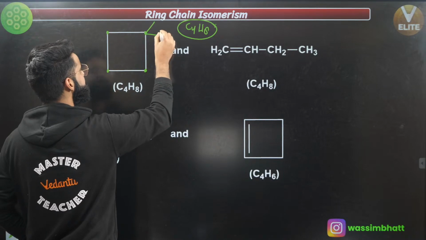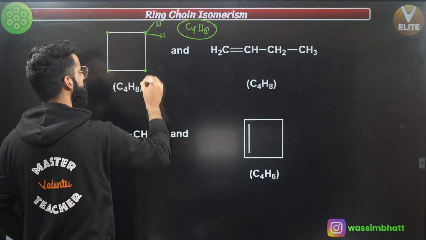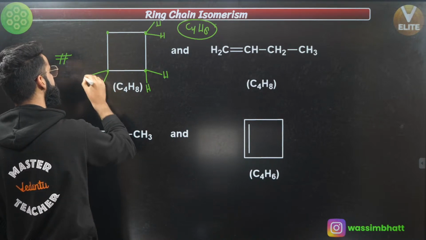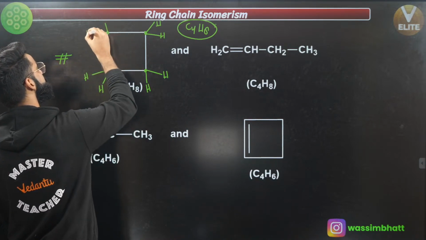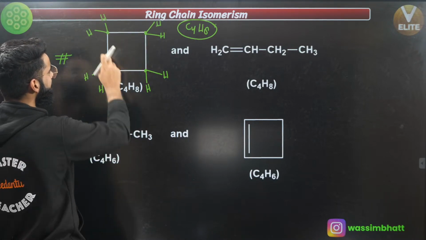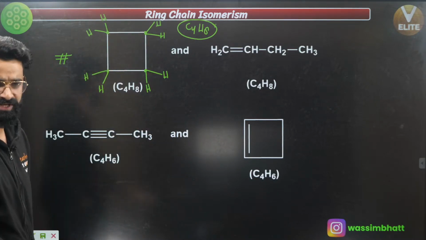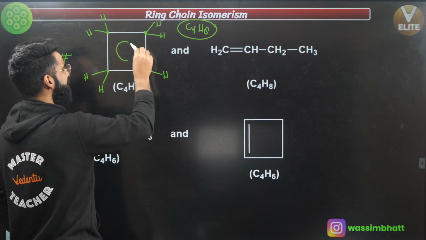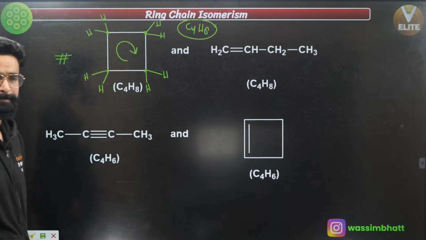And over here, it's attached with 2 hydrogens. One more carbon is attached with 2 more hydrogens. Similarly, this carbon attached with 2 more hydrogens. This carbon attached with 2 more hydrogens, right? So over here, we have got again 4 carbon atoms and 8 hydrogens at the same time, yeah? And if you have a look at it, it is ring-like, it's cyclic, yeah?